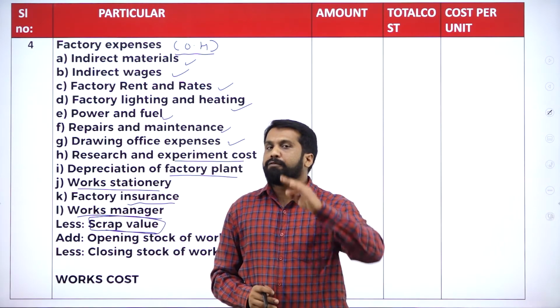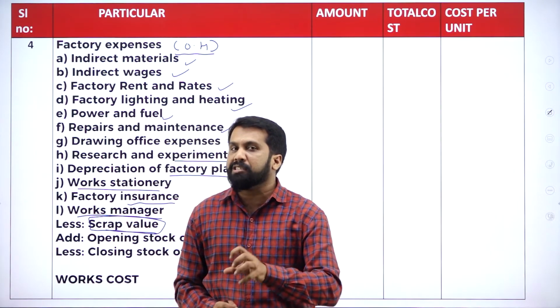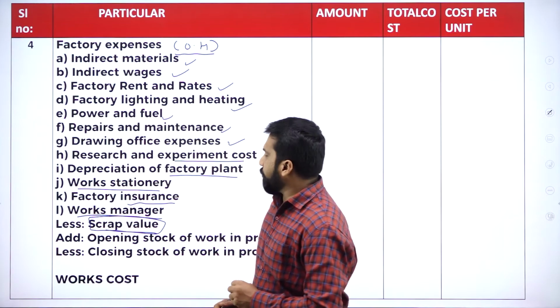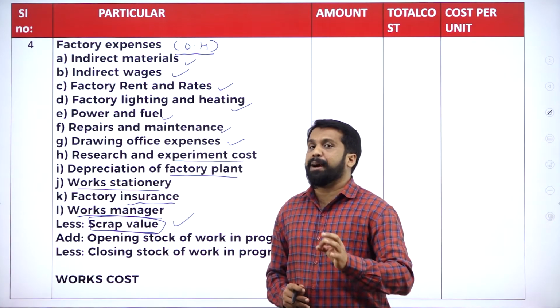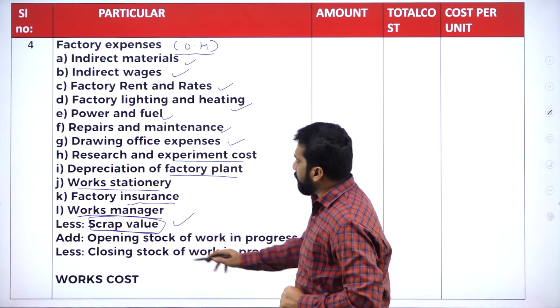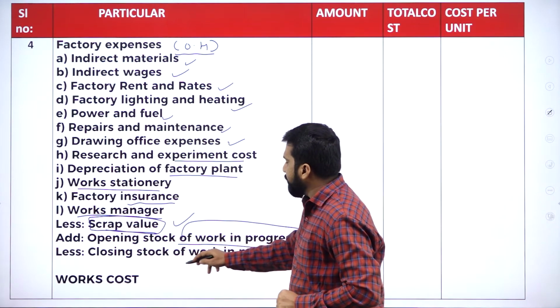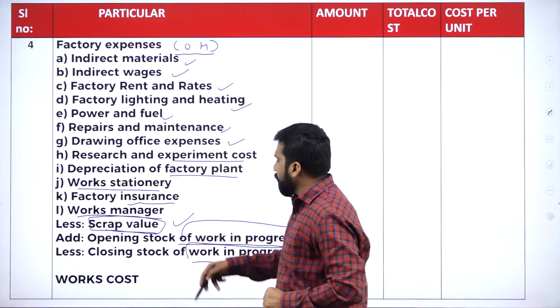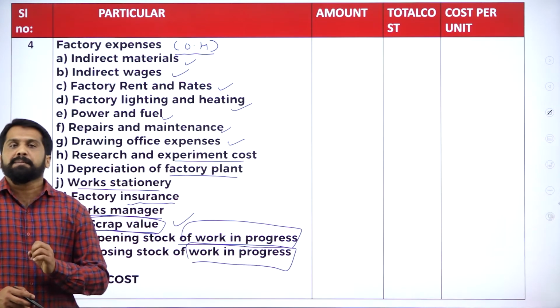Clear? So from the total expenses, if we earned any small income, we have to minus it. What is that small income? That is called scrap value. Clear? Yes. Once you are done with everything, opening stock of work in progress minus closing stock of work in progress. Opening always add, closing always minus.